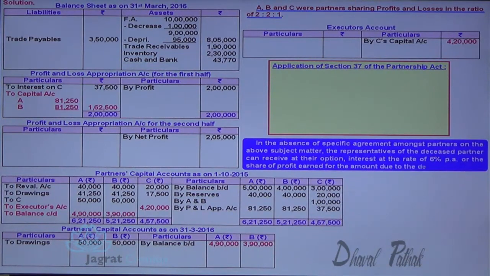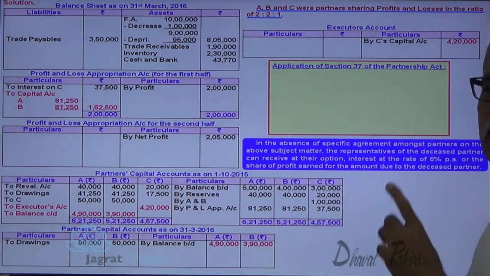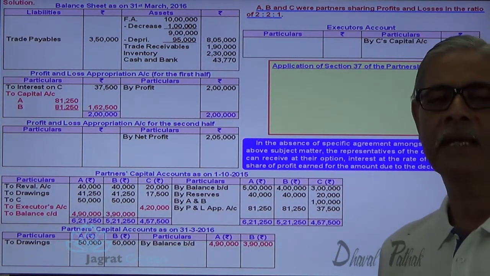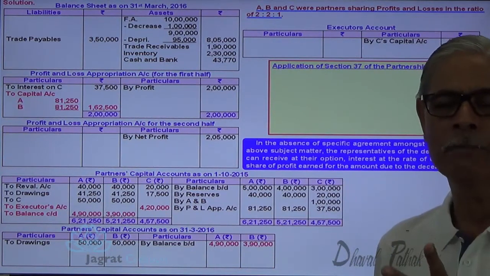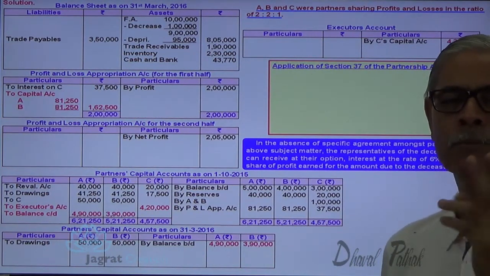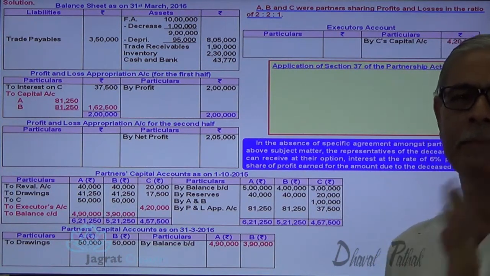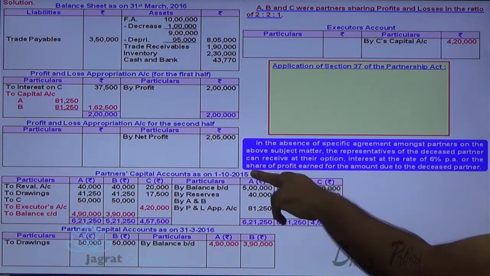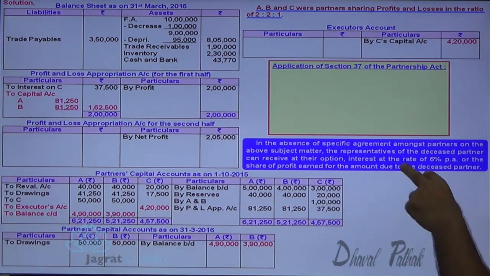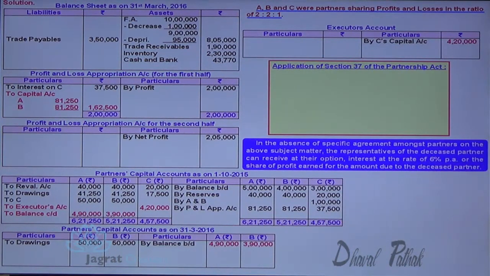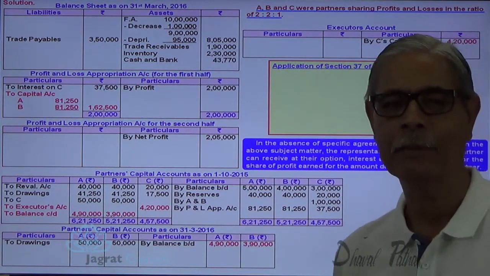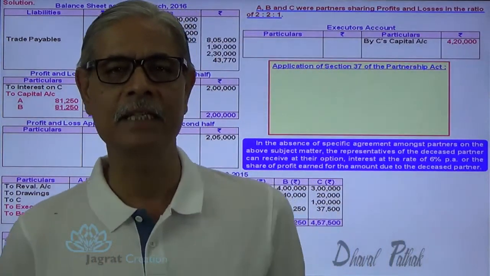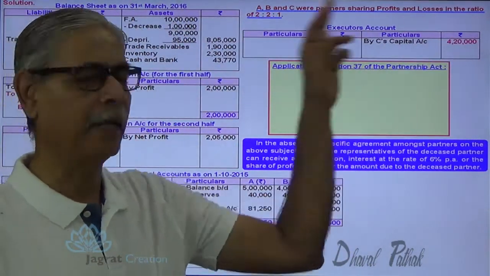In the absence of specific agreement amongst the partners on the above subject matter, the representatives of the deceased partner can receive at their option either an interest or a share in profit. So there is an option either to get interest at the rate of 6% per annum or to have a share in the profit earned through his unpaid capital, for the amount due to the deceased partner. Out of these two, whichever option is selected by the representative of the deceased partner has to be paid.